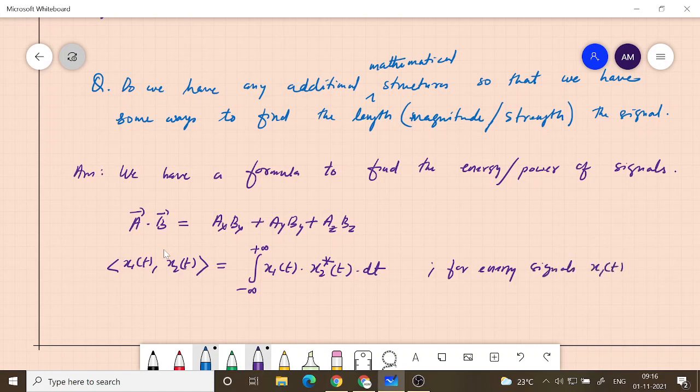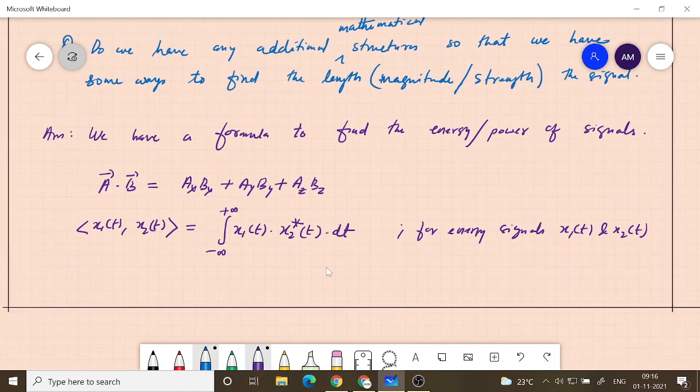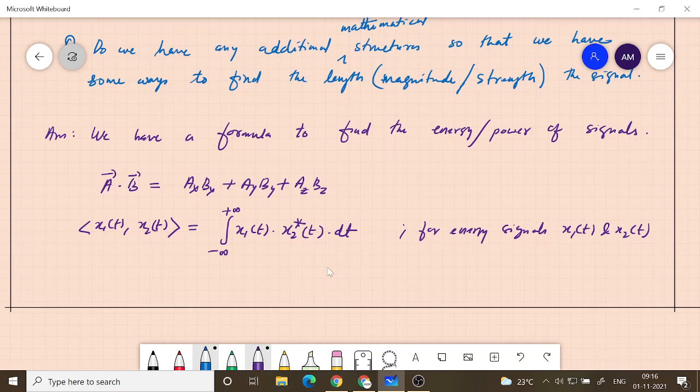Energy signals x1 of t and x2 of t. So I am giving an analogous thing. And why have I defined it like that? Because if I do this operation with the same vector, what do I get?